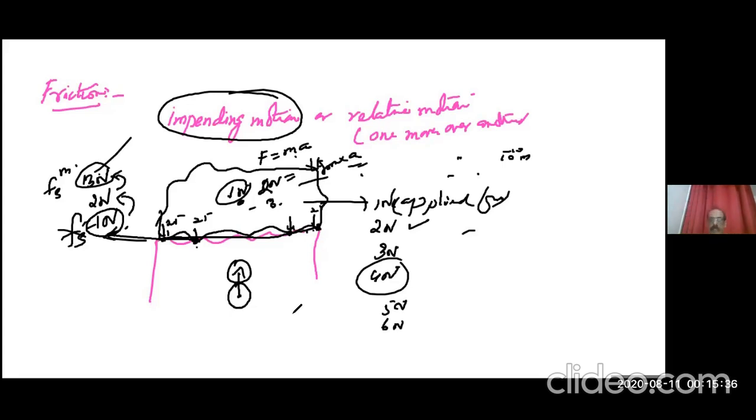Right. So when it is moving one over another, friction is slightly less because the attraction will be less. This is called kinetic friction. Kinetic friction is independent of the speed, whether your car is going 100 kilometers or 200 kilometers, it's immaterial. It only depends on its weight. That part we are coming to now. So first you understand what static friction is, then we'll go to kinetic friction. Clear?